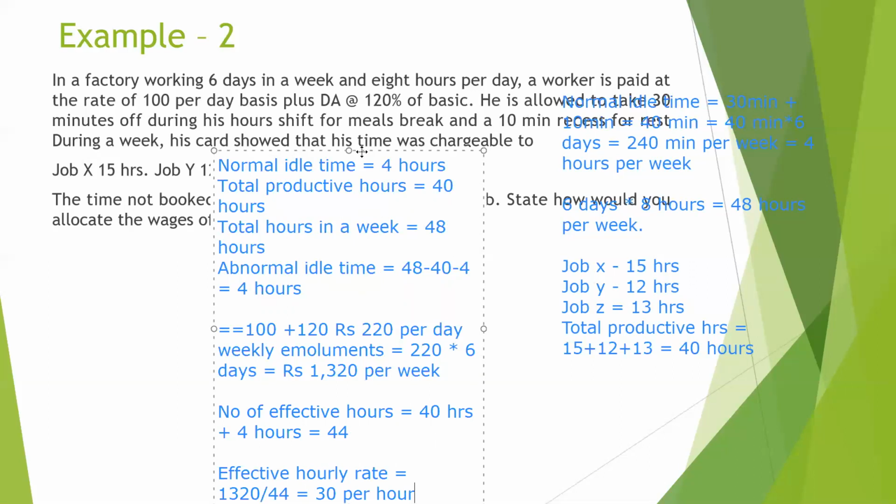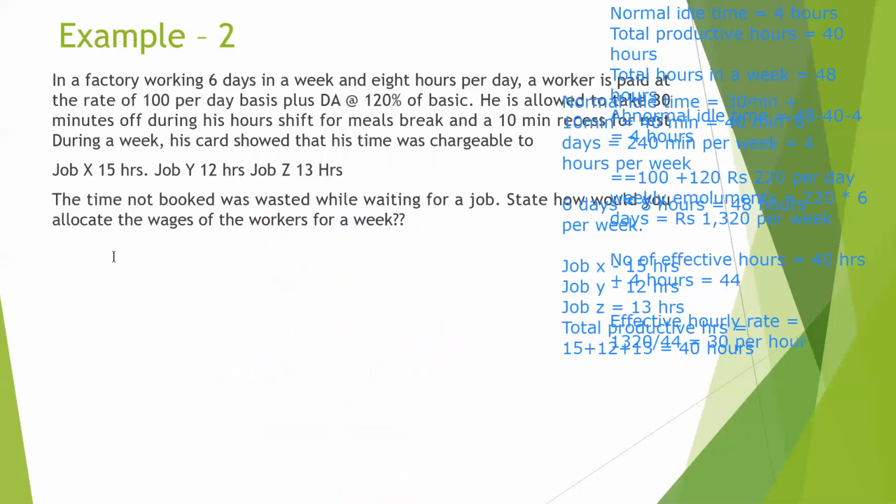So now that we have found out the rate per hour, we are going to calculate how much is going to be allotted to each job. So for job X, we have 15 hours into 30, giving us 450. Job Y will be 12 hours into 30, giving us 360.